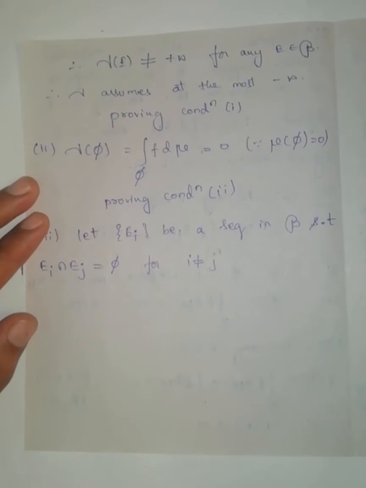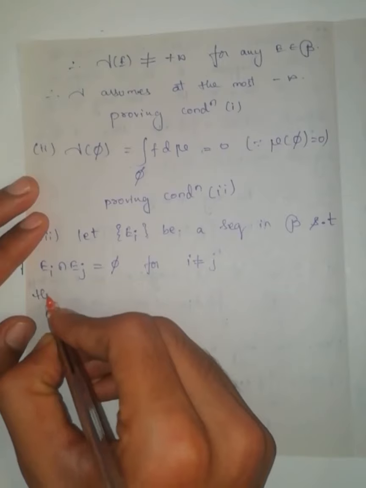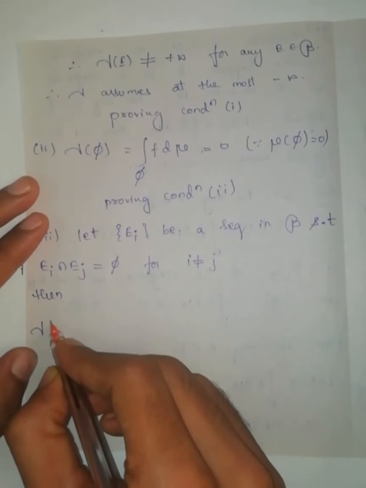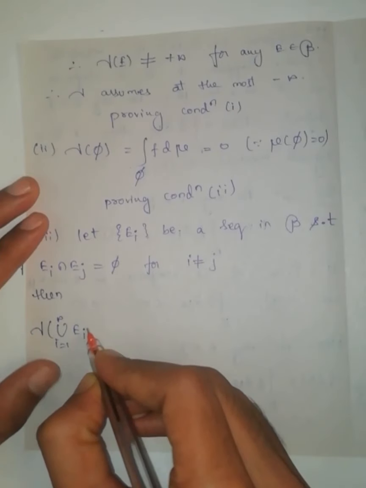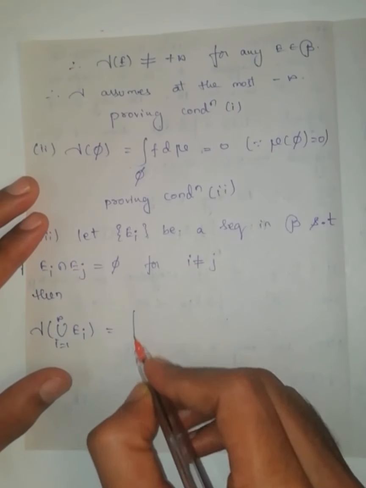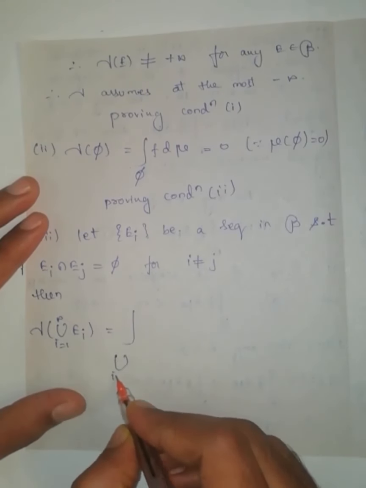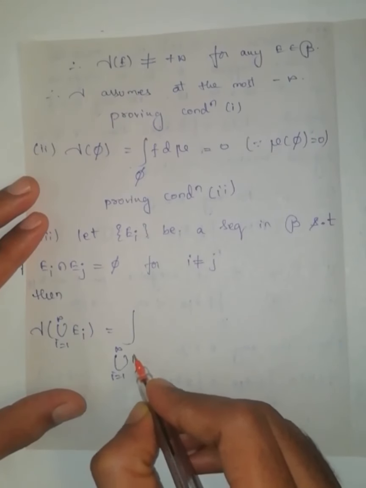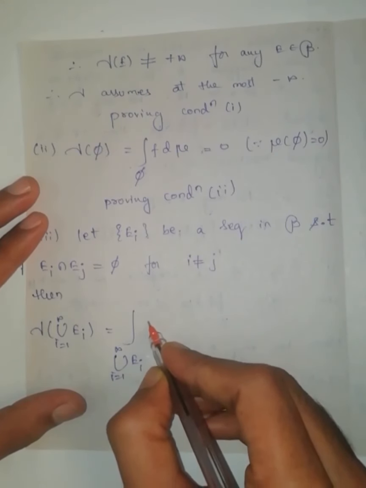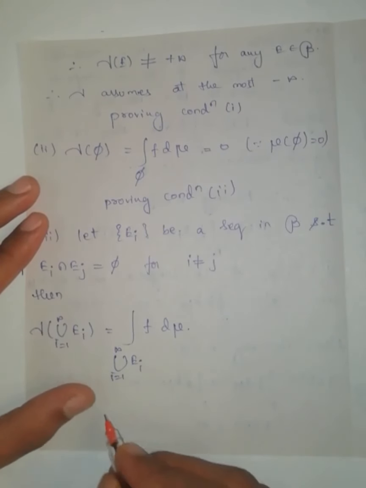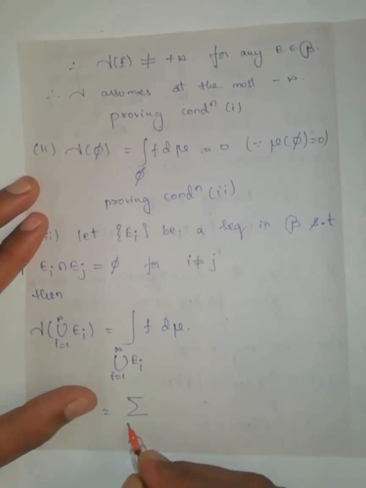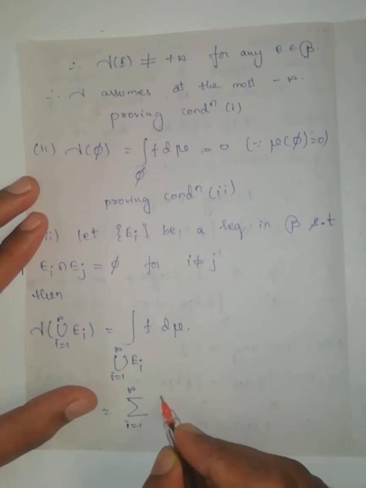Then what is gamma of the union i equals 1 to infinity of Ei? From the definition, this is nothing but the integral over the union of Ei of f d mu. This can be written as summation i equals 1 to infinity of the integral over Ei of f d mu.